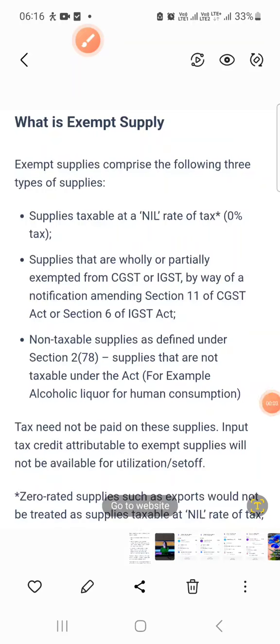Good morning friends. Today we are going to discuss the exempt supply under GST. What does exempt supply say? Exempt supplies comprise three types of supplies. One is supplies taxable at nil rate, which means the percentage is defined as 0%.